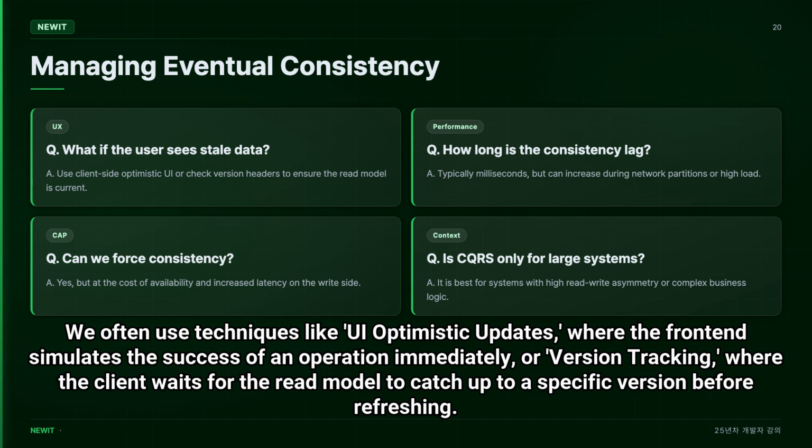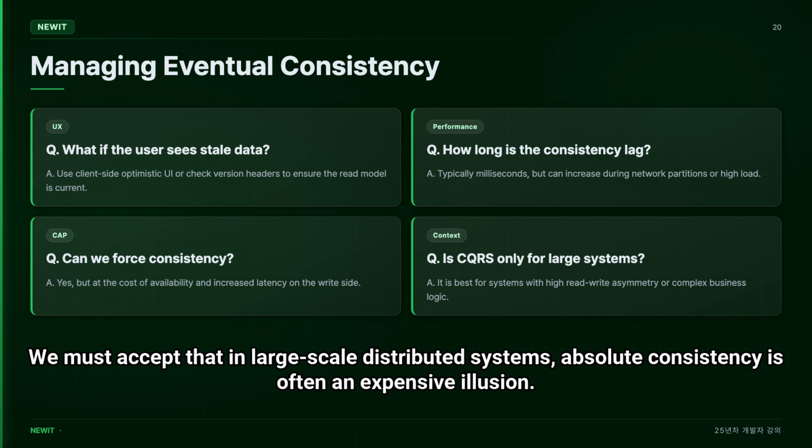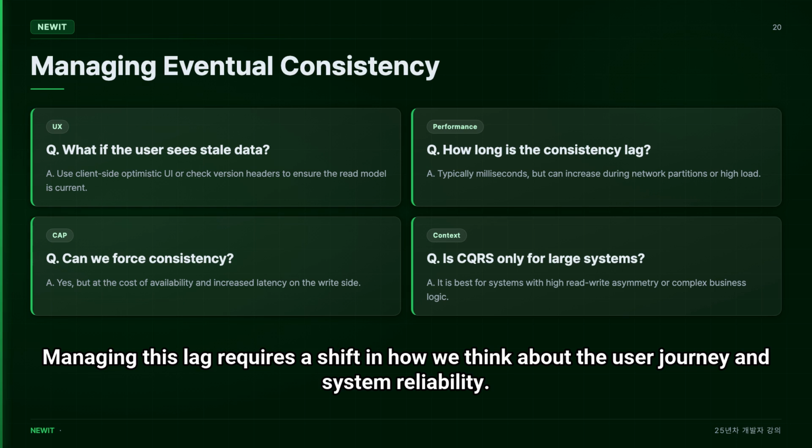We often use techniques like optimistic UI updates, where the front end simulates the success of an operation immediately, or version tracking, where the client waits for the read model to catch up to a specific version before refreshing. We must accept that in large-scale distributed systems, absolute consistency is often an expensive illusion. Managing this lag requires a shift in how we think about the user journey and system reliability.